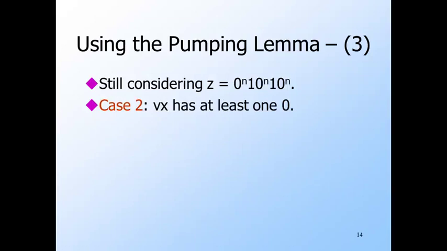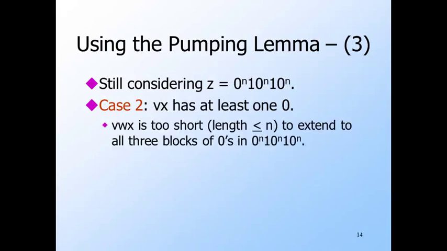In the second and last case, V and X have at least one 0 among them. VWX has length at most N, so these three substrings cannot extend from the first block of zeros to the last because N plus 2 positions separate those blocks.